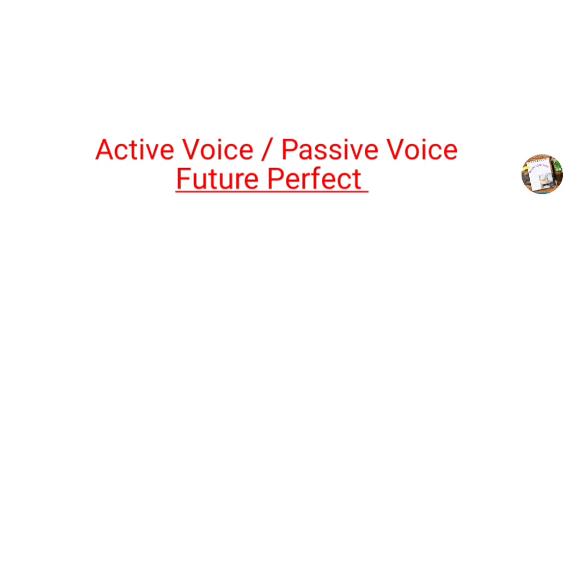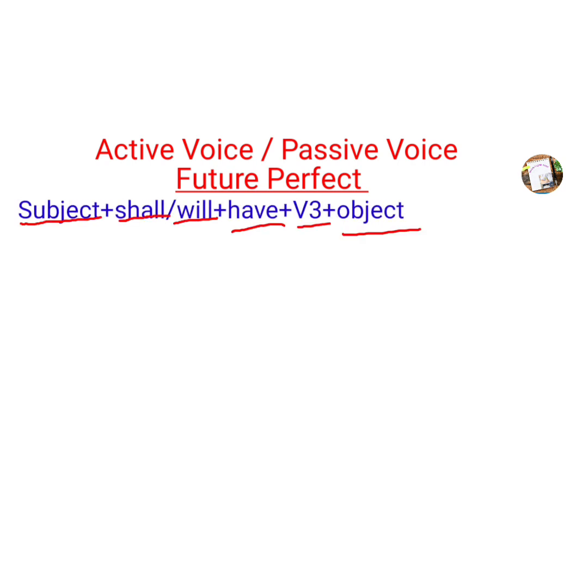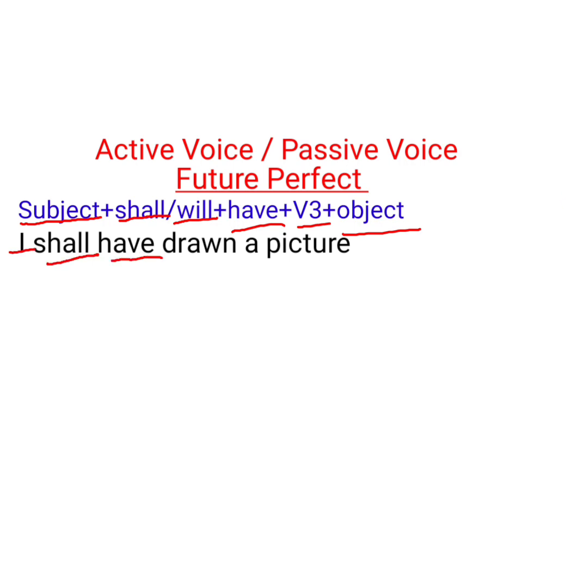Future perfect tense, how the active voice changes to passive voice. The structure of it you already know: subject plus shall or will plus have plus V3 plus object. What are the subjects? I, we, you, he, she, it, they. So, I shall have drawn a picture. I is the subject, shall is the auxiliary verb, have is added, then drawn is the V3 form, a picture is the object.